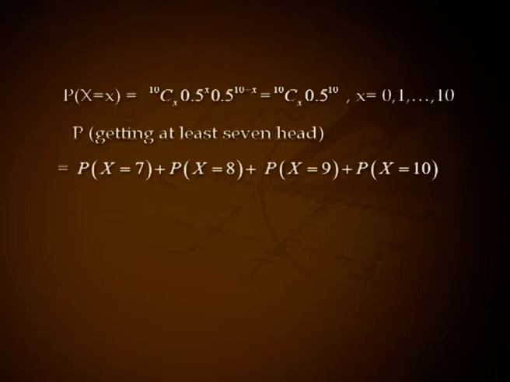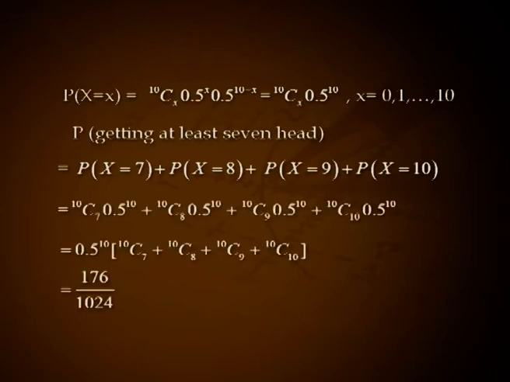Then probability of capital X equal to small x, that is equal to 10Cx 0.5 raised to x into 0.5 raised to 10 minus x, that is 10Cx into 0.5 raised to 10 for x equal to 0, 1, etc. up to 10. Probability of getting at least 7 heads equal to probability of x equal to 7 plus P of x equal to 8 plus P of x equal to 9 plus P of x equal to 10. That is 10C7 0.5 raised to 10 plus 10C8 0.5 raised to 10 plus 10C9 0.5 raised to 10 plus 10C10 0.5 raised to 10. That is 0.5 raised to 10 into (10C7 plus 10C8 plus 10C9 plus 10C10), which is 176 divided by 1024.